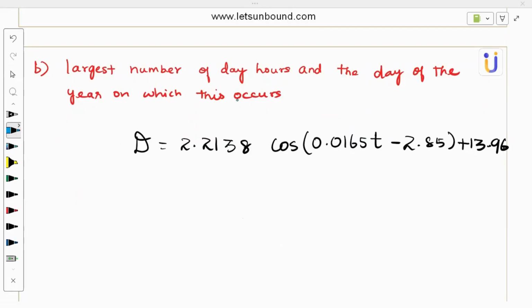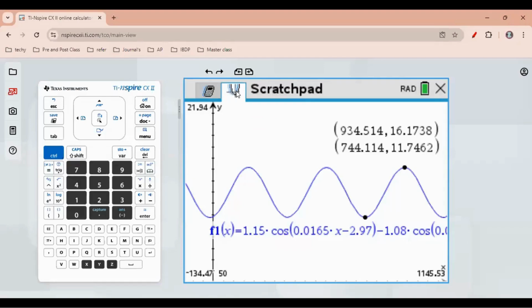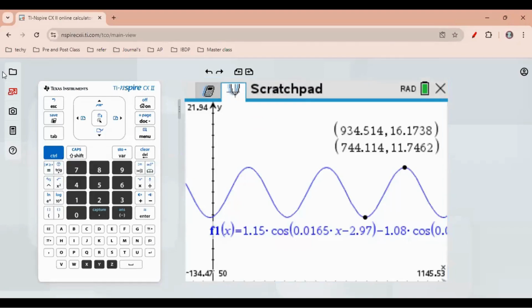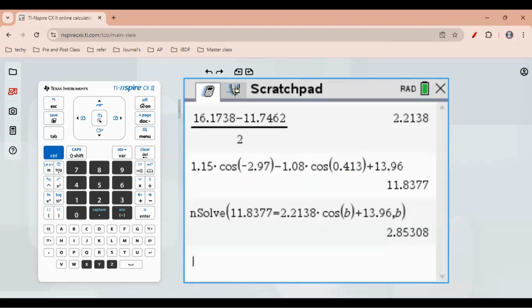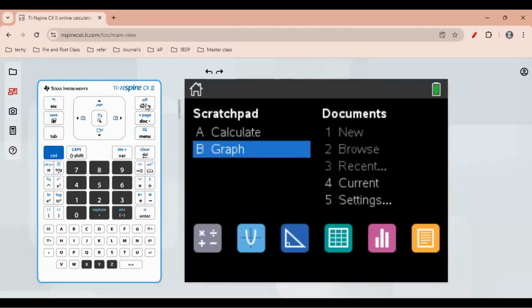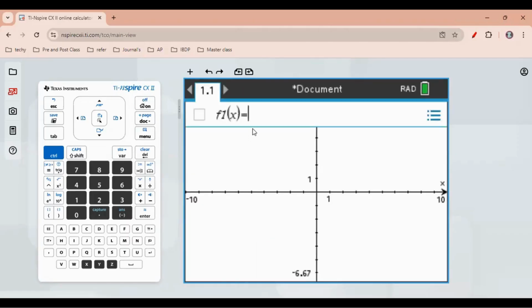Moving to the calculator page. So go to the graph. Okay, let me take a new graph. Here: 2.2138 times cos of 0.0165x minus 2.85, plus 13.96.